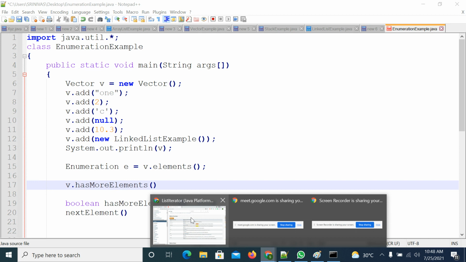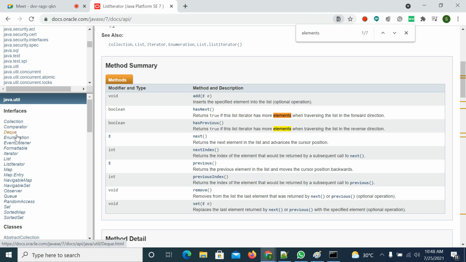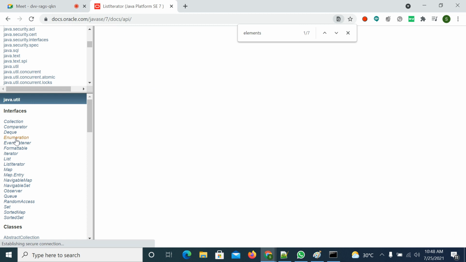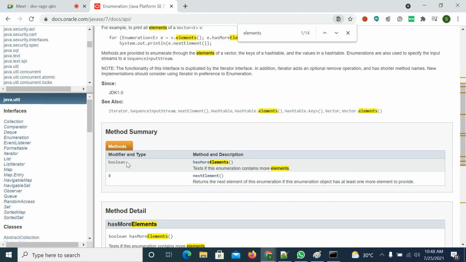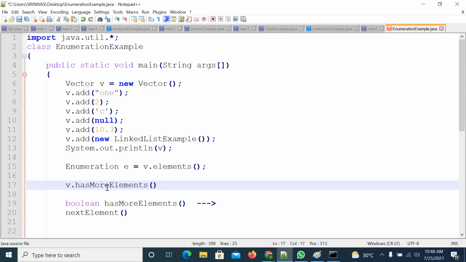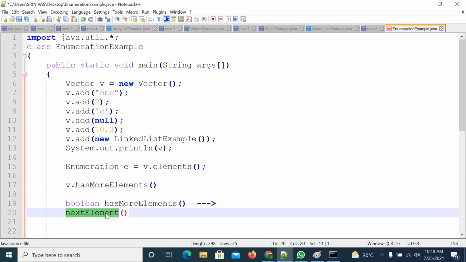So observe the return type of hasMoreElements in the Enumeration interface. The return type is boolean, which means it will verify whether it contains elements or not. If it contains elements, it will return true. Otherwise, it will return false. If it is returning true, then you need to pick the first element. How to pick the first element? You can use the nextElement method. If you apply this nextElement method, it will pick the first element and return it as an object.